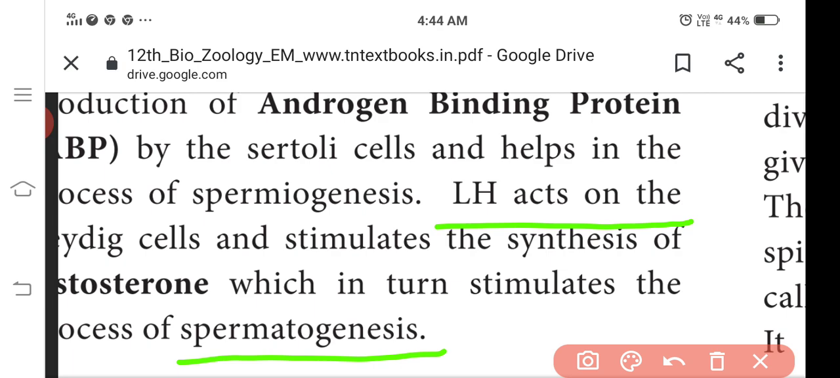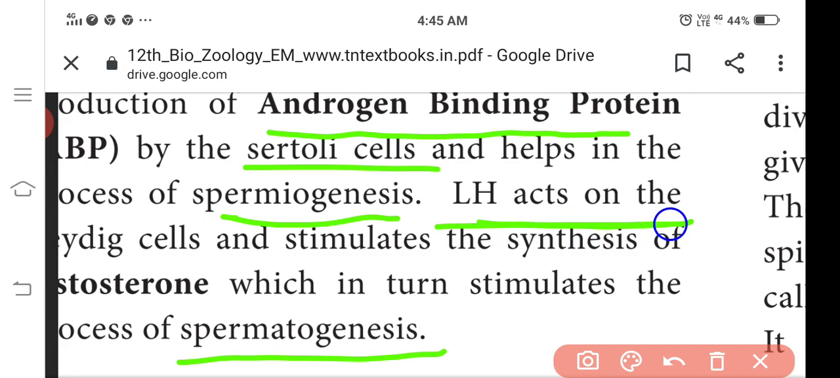Follicle stimulating hormone stimulates spermiogenesis by the action of Sertoli cells. What is the process? Androgen binding protein. Next one is luteinizing hormone. It stimulates the synthesis of testosterone, which is responsible for spermatogenesis. Which cells? Leydig cells. Do you understand?